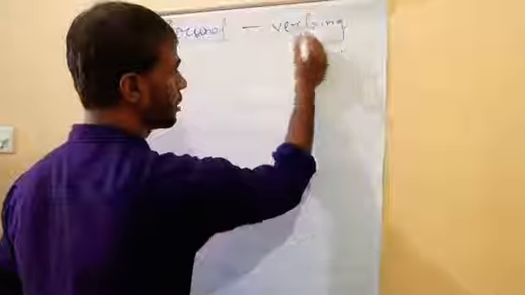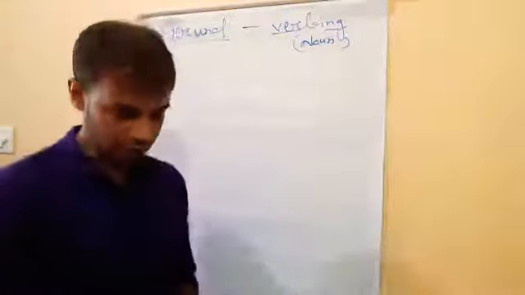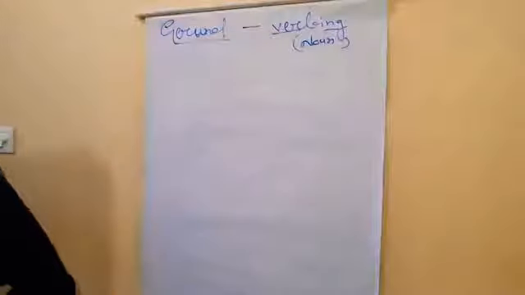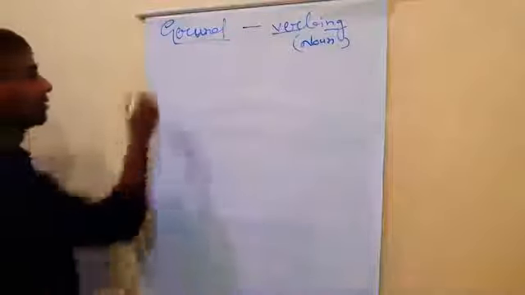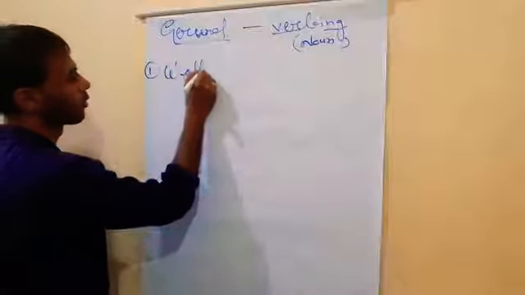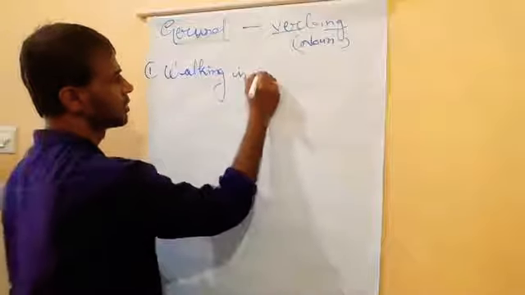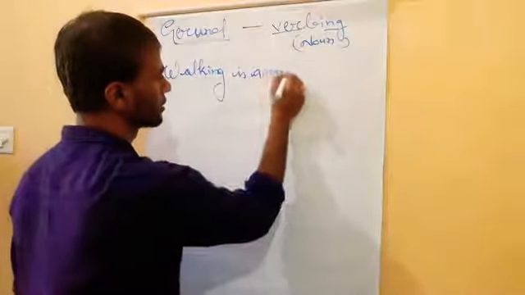The key point is the noun. Understand now? Now the example. By the example you may understand. See, the first example. Walking is a good exercise.